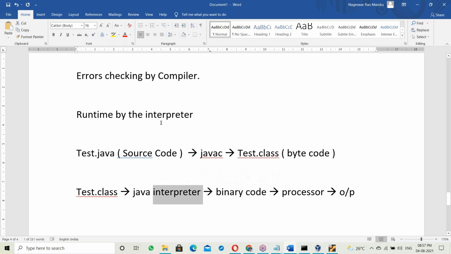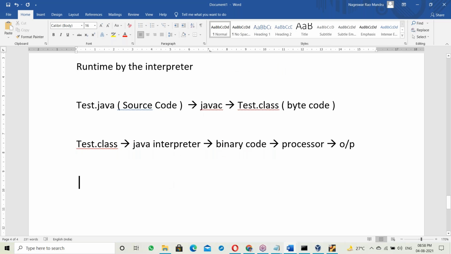So error checking is by the compiler, and runtime is by the interpreter. For error checking, the compiler works; for execution, the interpreter works. Now, Java depends on what? Error checking by the compiler, and runtime conversion into binary code by the interpreter.